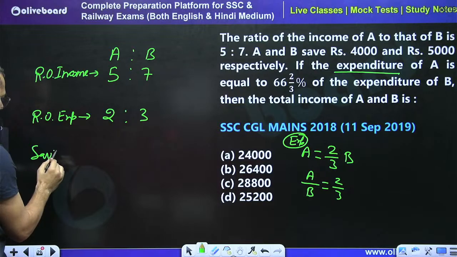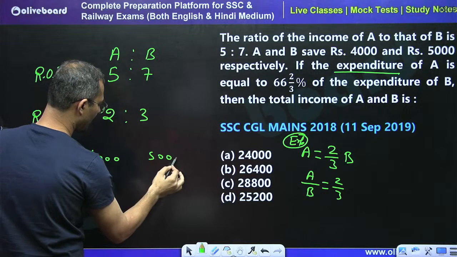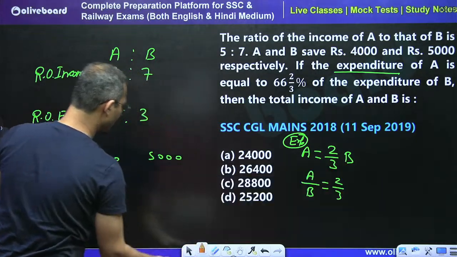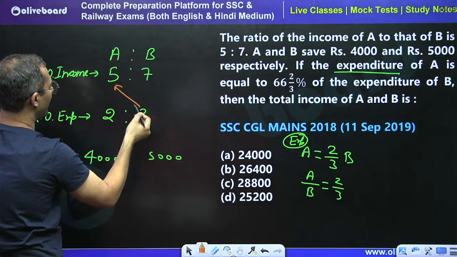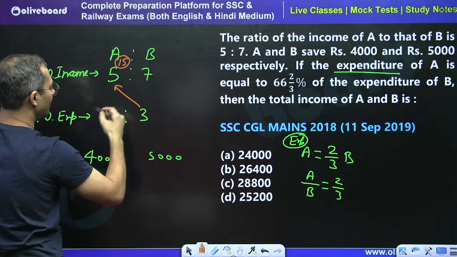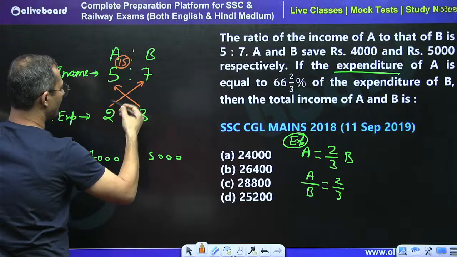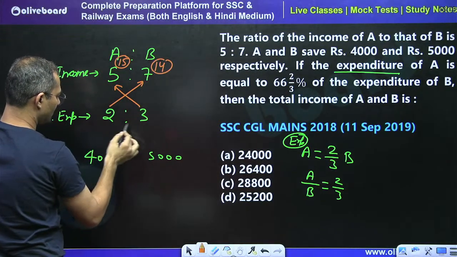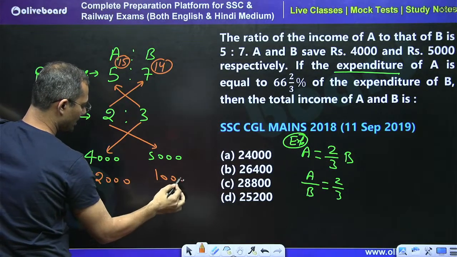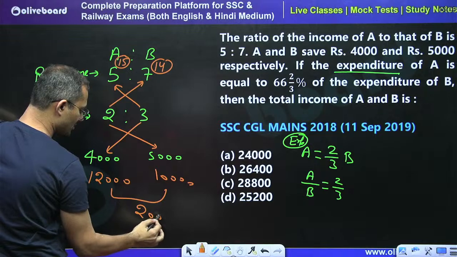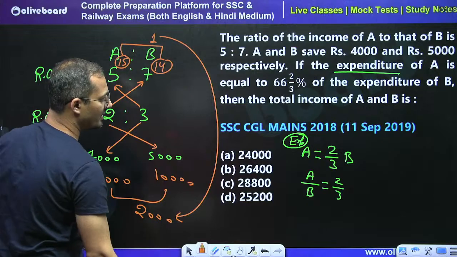What is the saving? Saving here is 4,000 and 5,000. Just do the cross multiplication, once upside and once downside. Upper portion, 5 into 3, so here I will get 15, right? Then 7 into 2, 14, right? So downside I will get 12,000, here I will get 10,000. Just take the difference. Here the difference is 2,000, and here the difference is 1. So 1 is equal to 2,000.